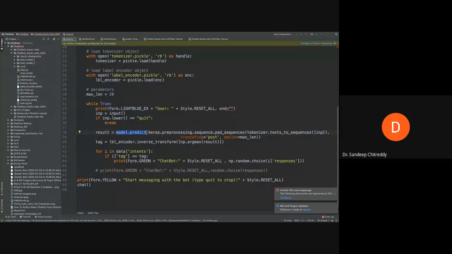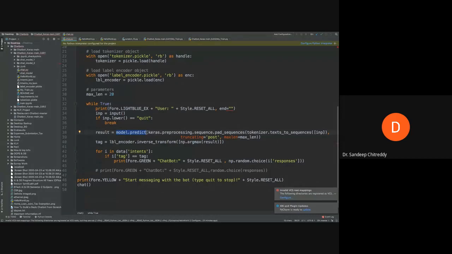Model.fit was the command which we used to train the model. Model.predict and model.fit are very common. If you're building a neural network, you will keep on using these two things. Model.predict will take the input without any labels and try to say which category it belongs to. Model.fit will train considering both the input and the labels. I hope everyone distinguishes these two things.